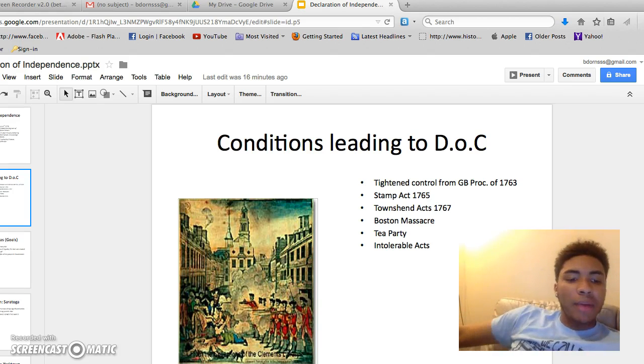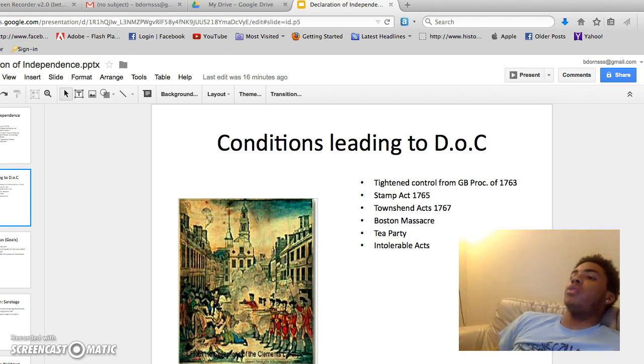Following the Boston Massacre, Parliament passed the Tea Act, giving the British East India Company a monopoly over all the tea in America at the time. This led to the Boston Tea Party, where a group of colonists, dressed as Indians, dumped tea from 3 ships into the Boston Harbor. In response, Great Britain passed the Intolerable Acts. These placed numerous restrictions on the colonists, including the closing of the Boston Harbor, which was really damaging to their economy.